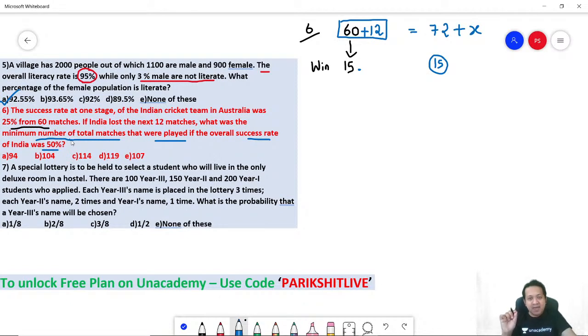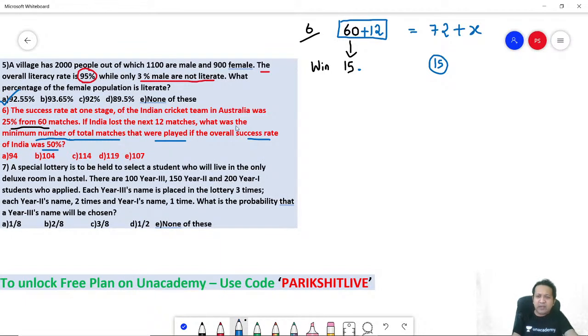And the success rate would be 50% if India wins all its upcoming matches. Will you agree? The total number of matches that India should play now should be minimum. That is only possible if India from now on wins all its matches.